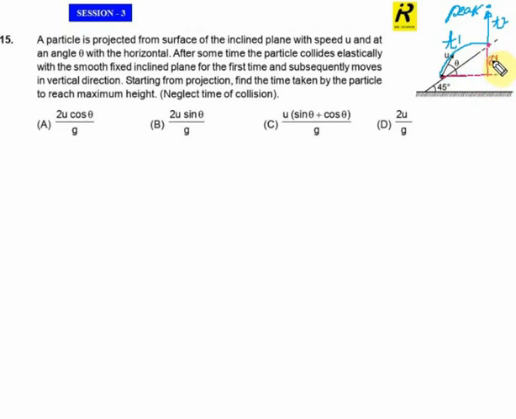This is the maximum height for the projection with the angle of projection theta. To reach the maximum height in projectile motion, we need the vertical component of speed, that is u sine theta.